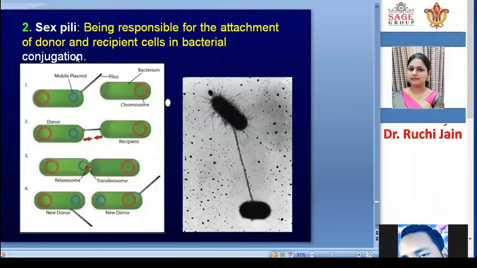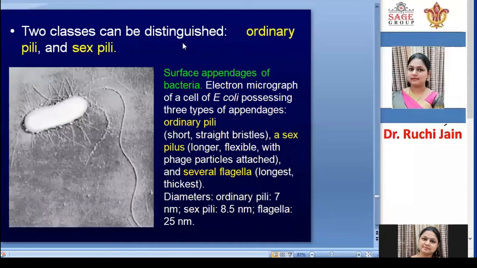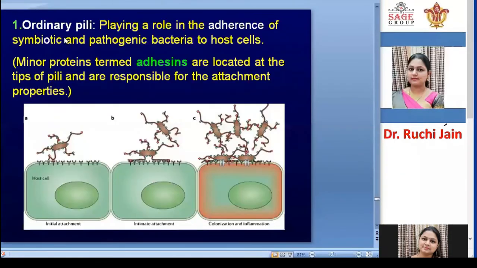So in the previous class, we have seen about the pili. There are two types of pili: ordinary pili and sex pili. Ordinary pili have a function for the attachment to other bacteria. They have proteins called adhesins, and with the help of this protein, they can attach to the host membrane.